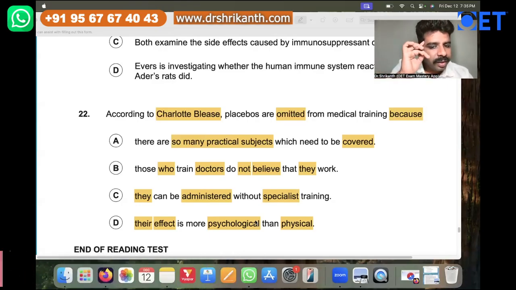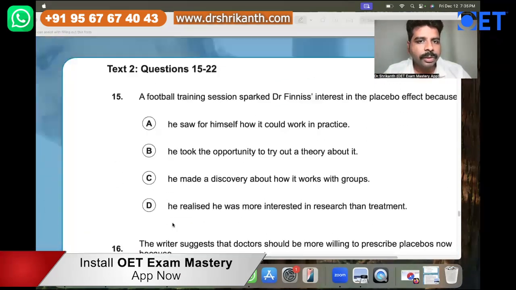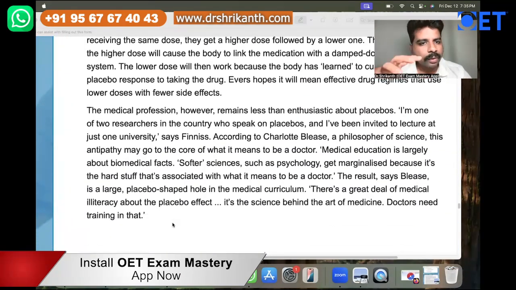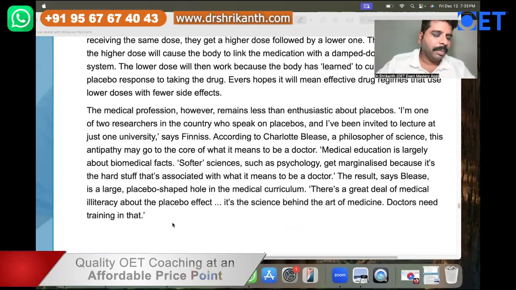Now, with this memory, you have to go to the paragraph. When you read the paragraph, you have to first and foremost grasp the content, and in the back of your mind you must know why you're reading this.